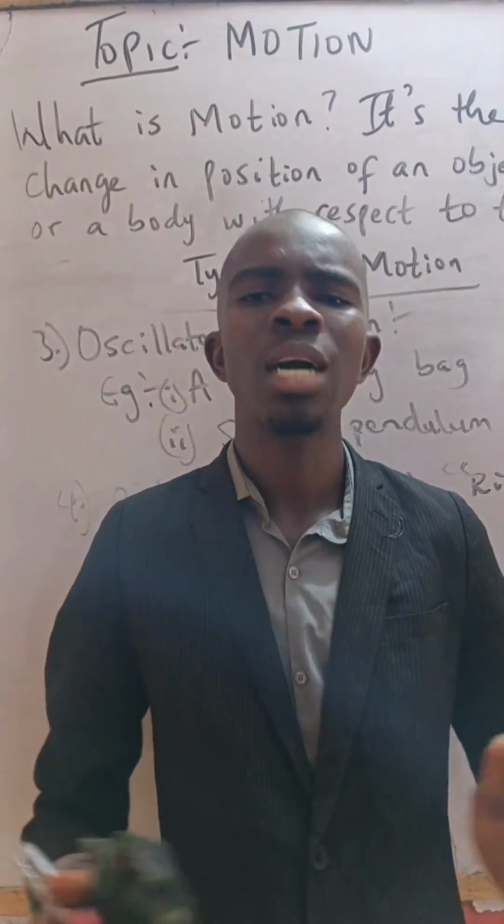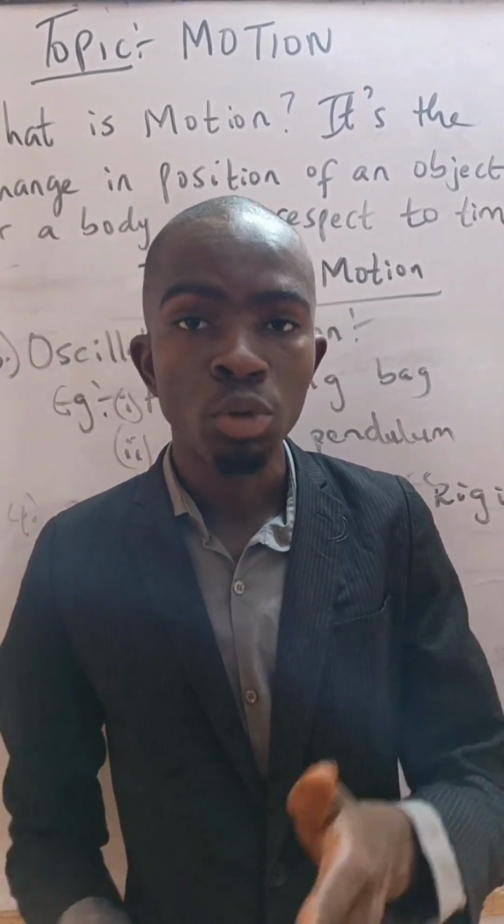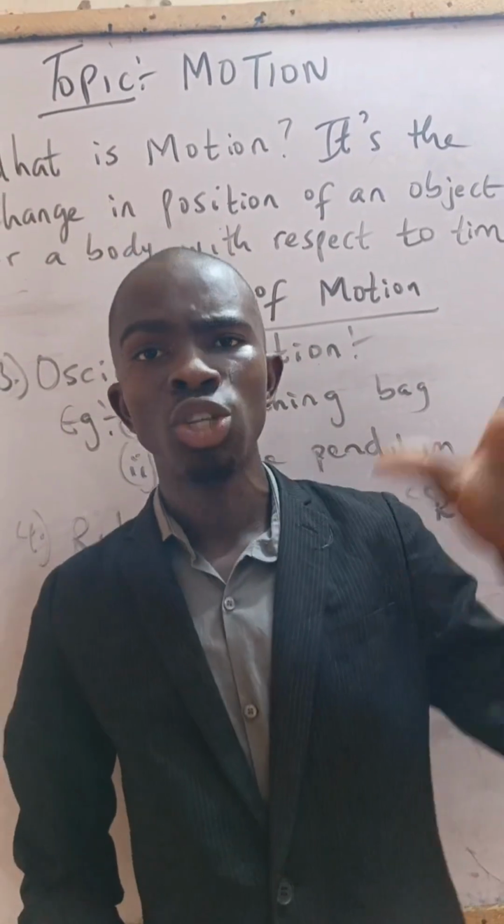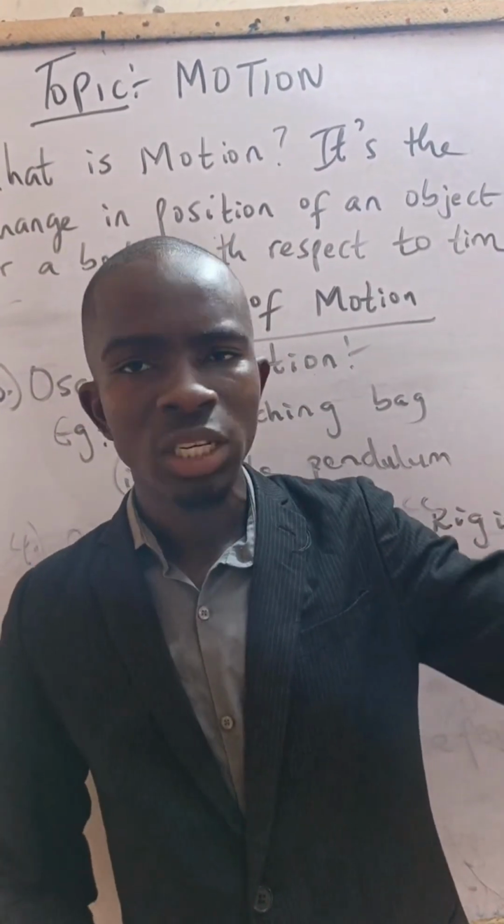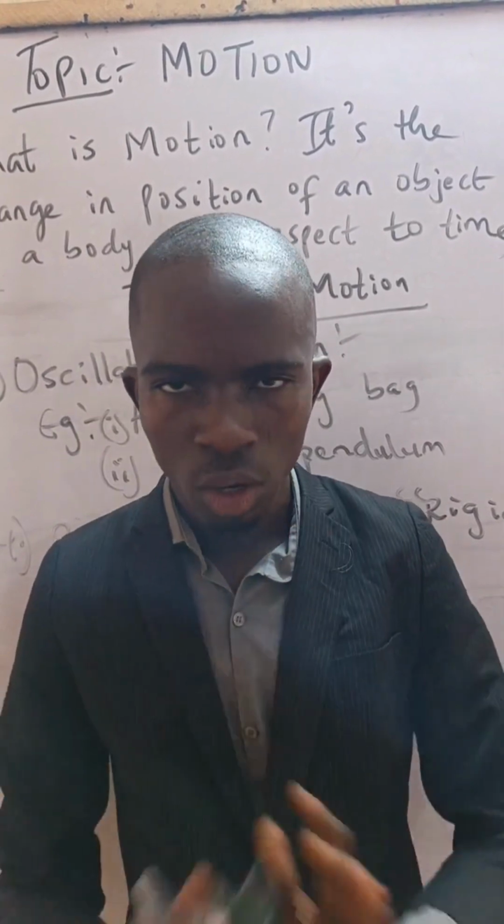Now, the best example of this is the motion of a blade of an electric fan. As we all know, the fan is stationary, but at the same time, all the blades are moving. So such motion is called rotational motion.